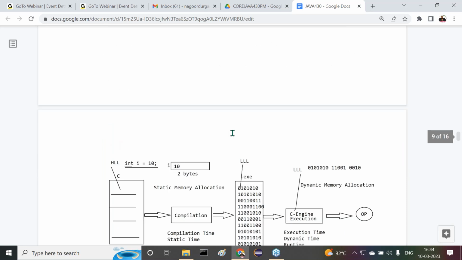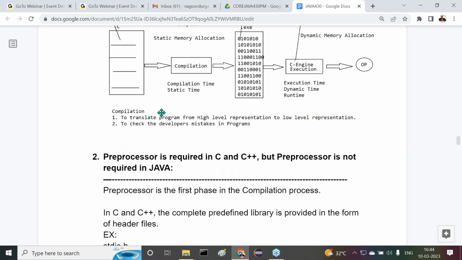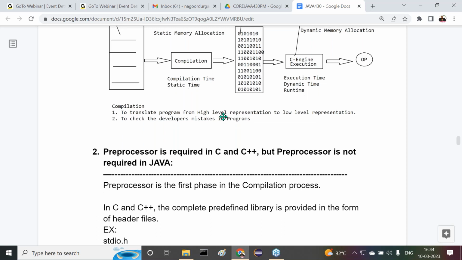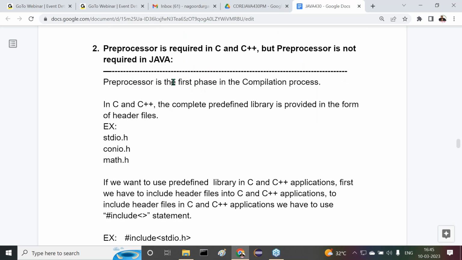Okay, fine. Some diagrammatic representation again. What is compilation time? What is runtime? What is the purpose of the compilation? All the points can be understood. Tell me here, what is this compilation actually? What is the purpose of the compilation? Two reasons. What are the two reasons here? First one is to translate the program from high level representation to low level representation. And the second one is what? To check the developer's mistakes in programs, we need to perform what? Compilation.